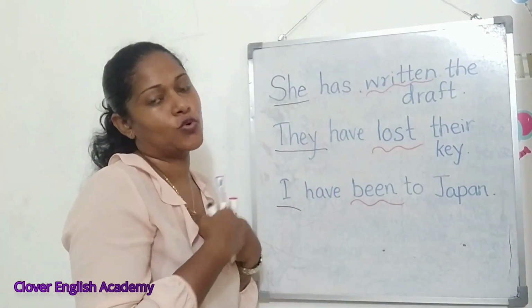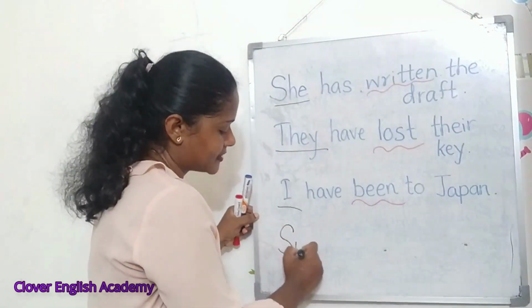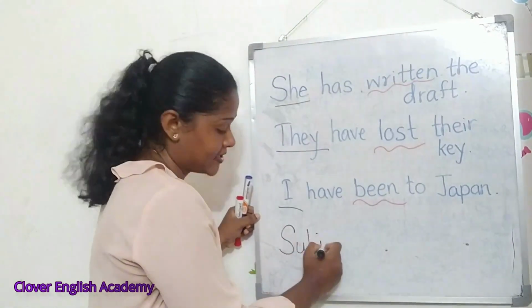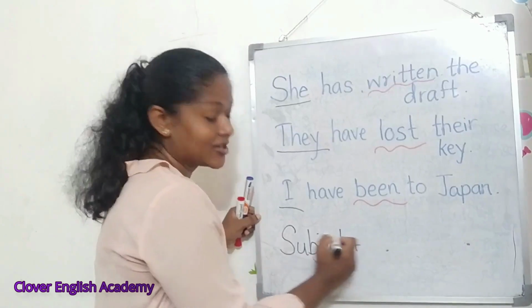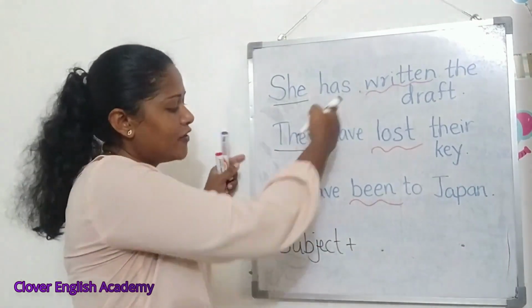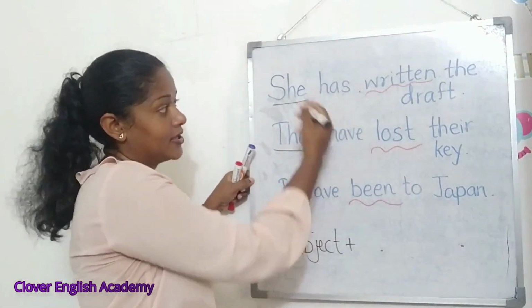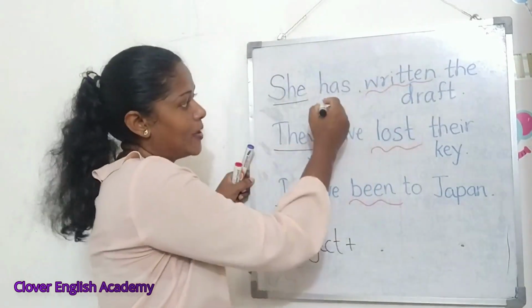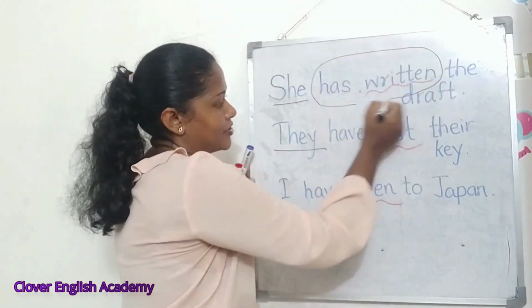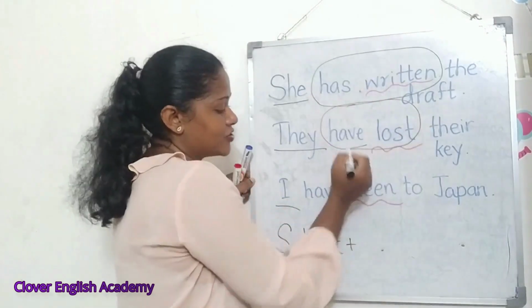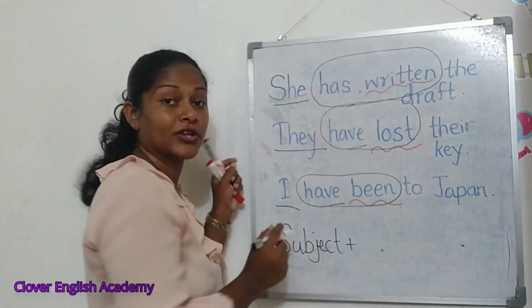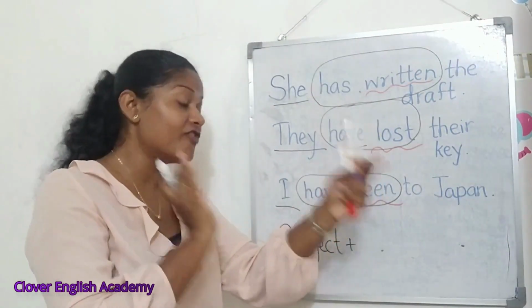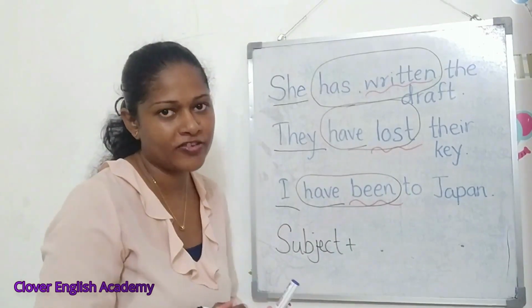I. So at the very beginning of the sentence we have the subject or the doer. Then the words after that: has written, have lost, have been. This is the verb of the sentence.